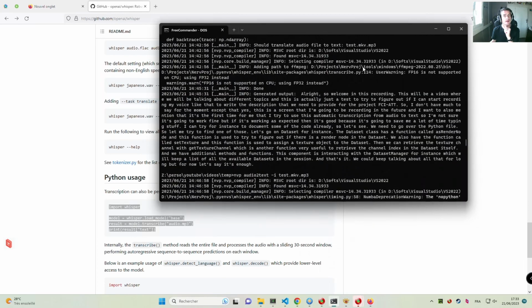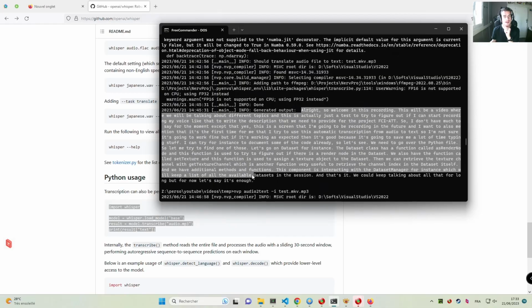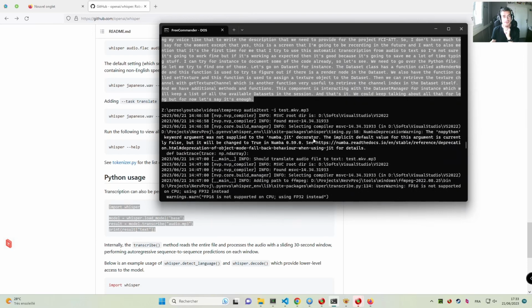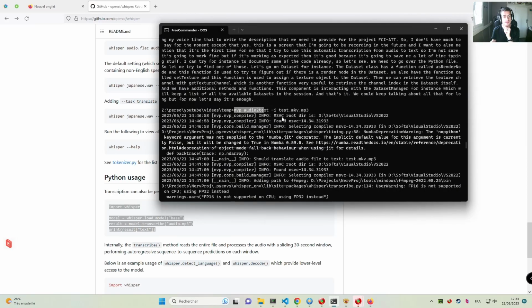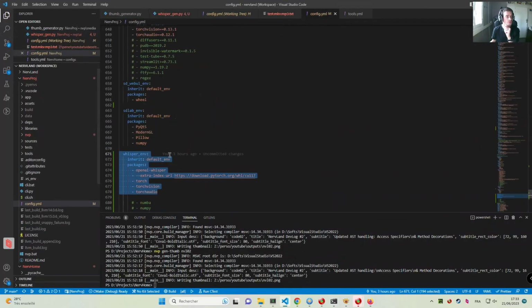Initially, I've just been using a small test MP3 recording, and this is a transcription that I have from that video recording. That's working just fine because I just need to provide this command, audio to text. This is a script that I have added in the configuration for NervProj.